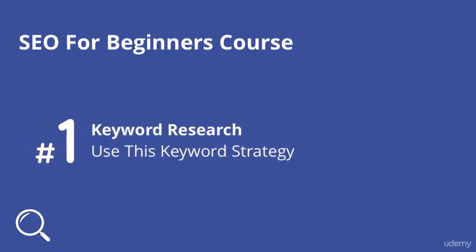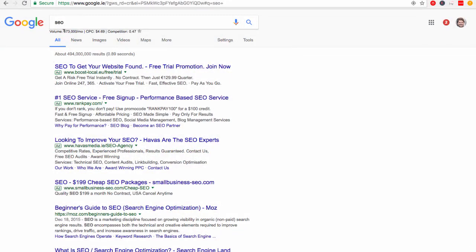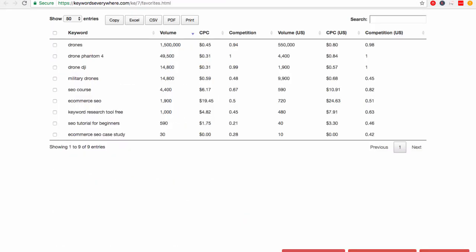Alright, so now that you have the keyword research tool installed, you're seeing the search volume in your browser here, and you've started to build up a list of keywords. The next thing that you need to understand is which of these keywords you can realistically get to the front page of Google for.